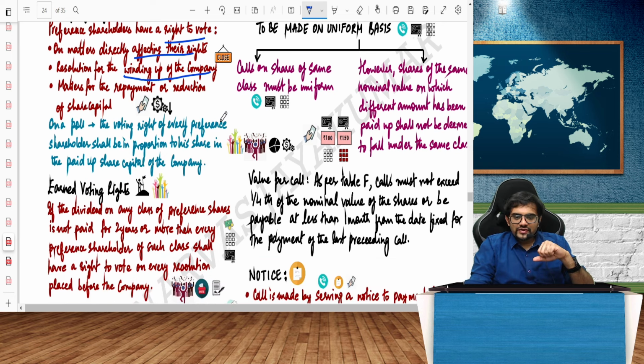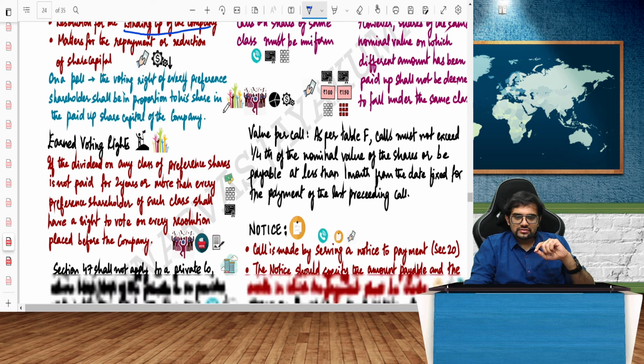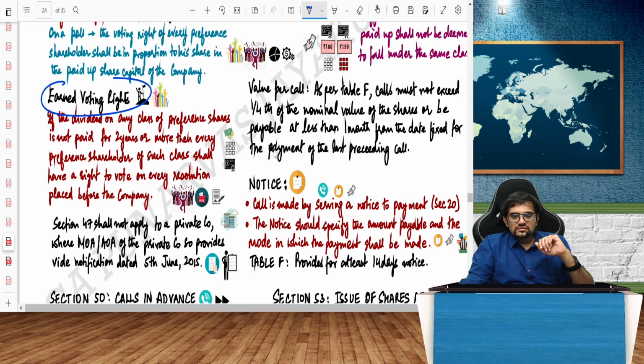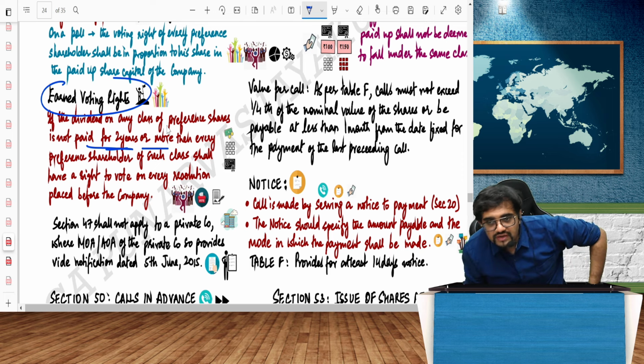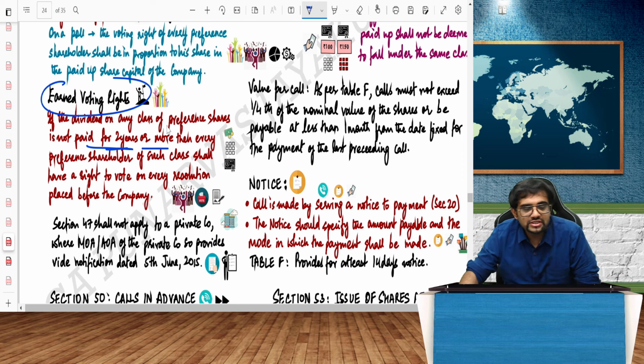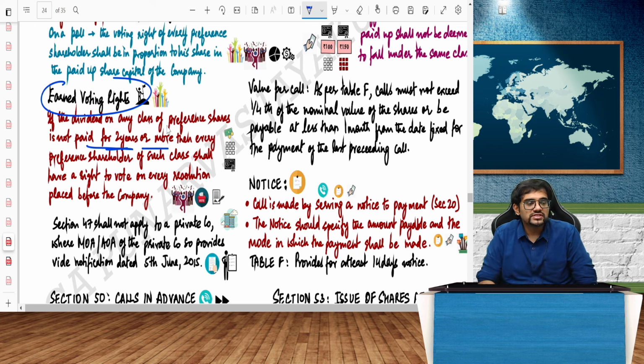The right of every preference shareholder shall be in proportion to the share. However, there is something called earned voting rights. If the dividend on any class of shares is not paid for 2 years or more, then that preference shareholder will now get the same voting rights as an equity shareholder. Please don't think that preference shareholders will become equity shareholders, there's nothing like that.